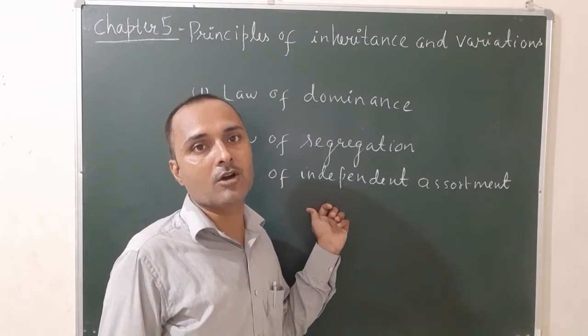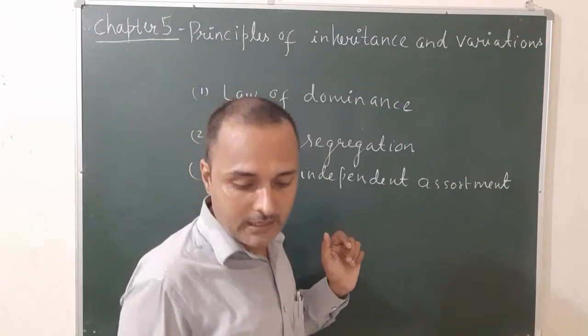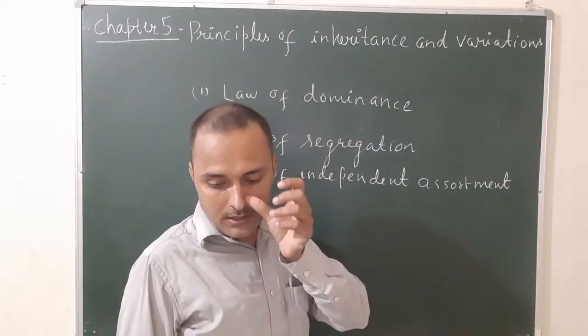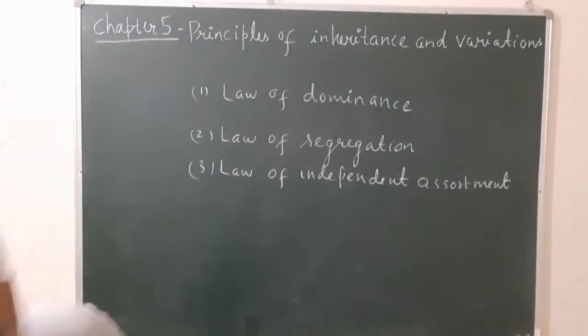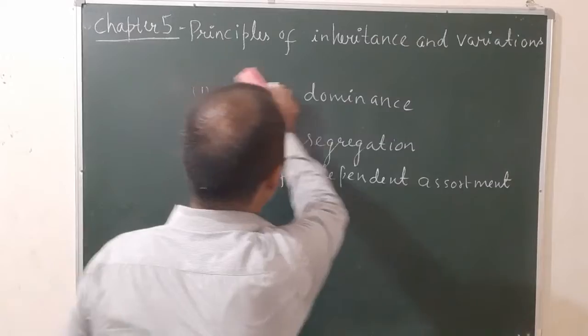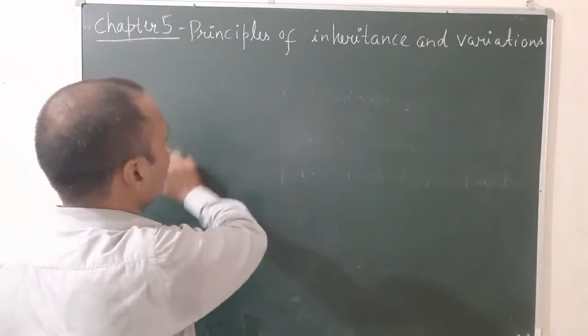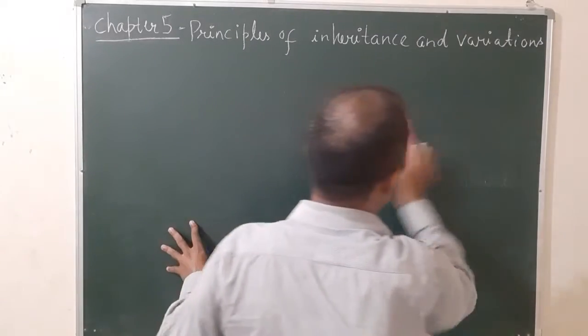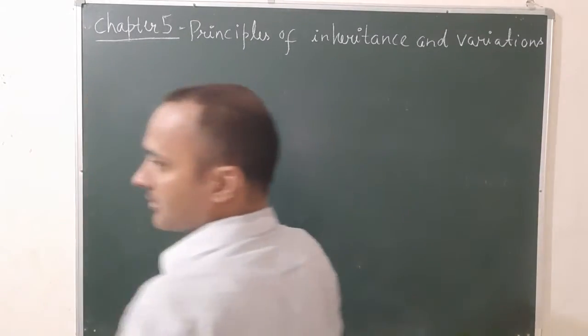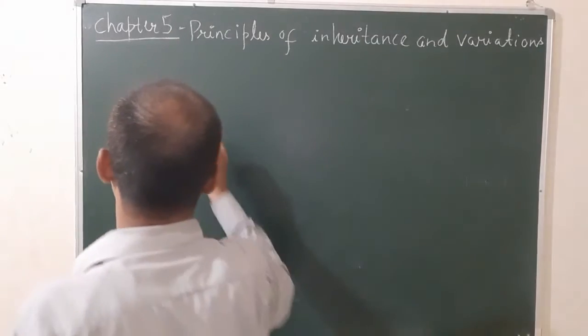This is known as the law of dominance. Now, the second law, that is the law of segregation, which is also known as the law of purity of gametes.